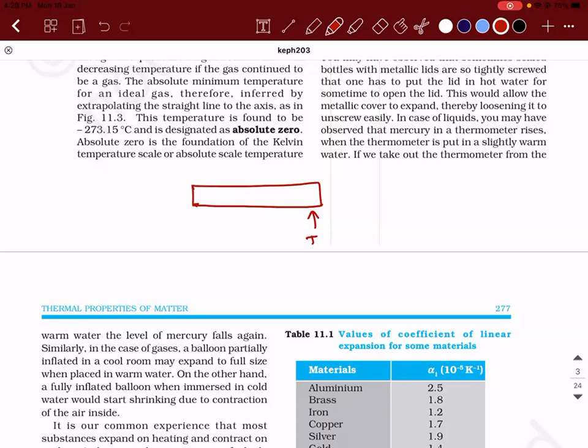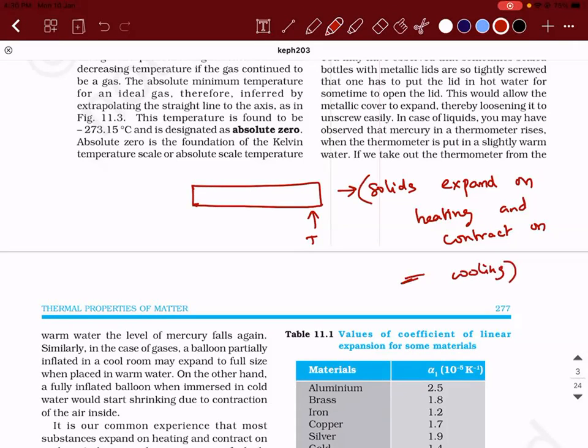It will expand. So this is the first concept: solids expand on heating and contract on cooling.